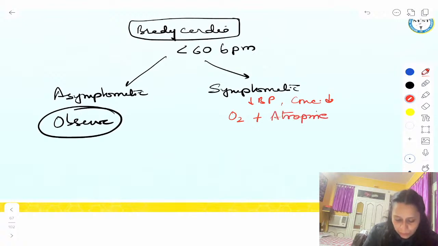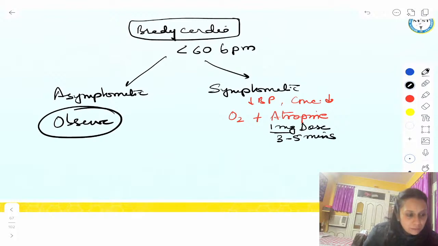Atropine, the dose is very important from the exam point of view. I want you all to remember the dose. The dose of atropine is 1 milligram, right? 1 milligram dose we will give, and we can repeat every 3 to 5 minutes. Maximum dose is 3 milligram.